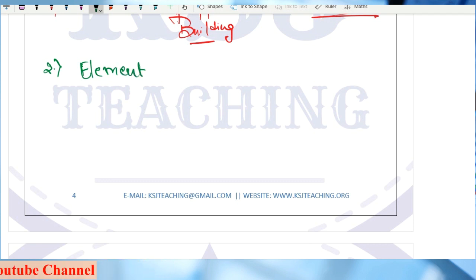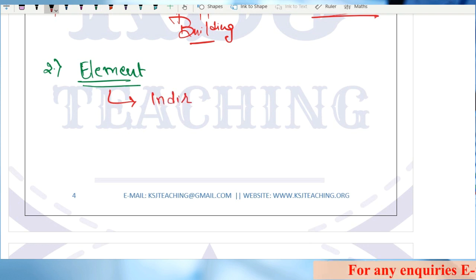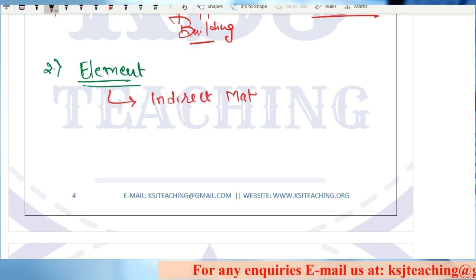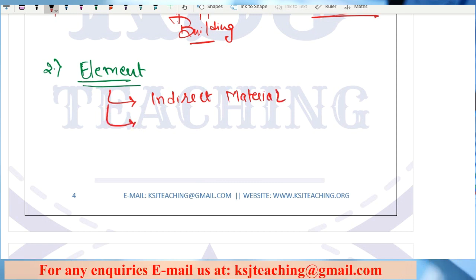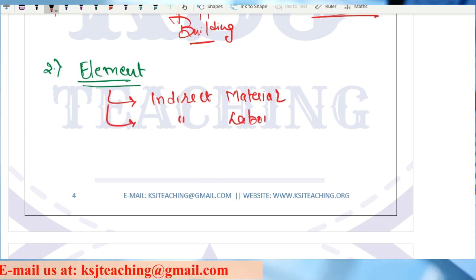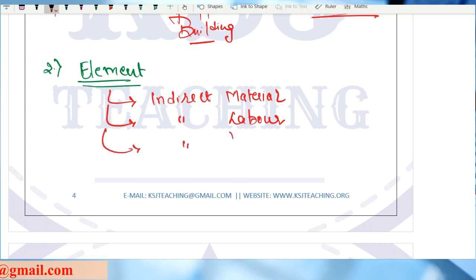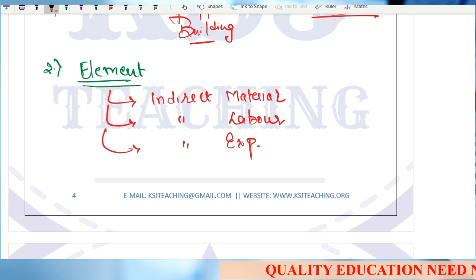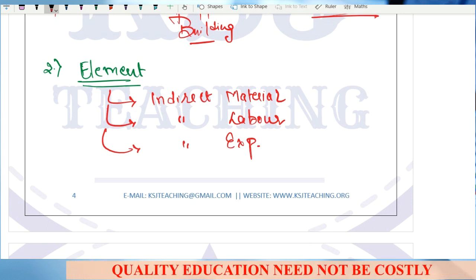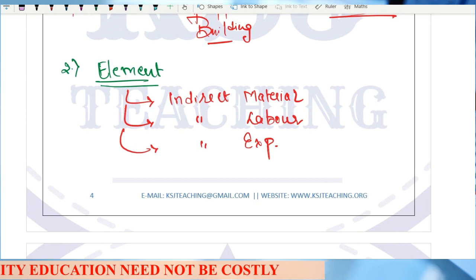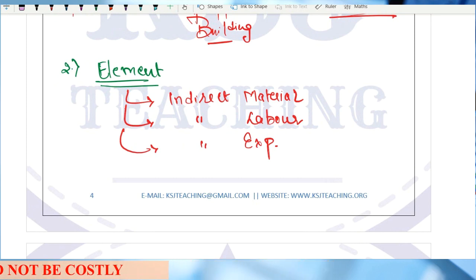Sir, what is element? Element means material, labor and other expenses. So indirect material, indirect labor and indirect expenses, right? Sir, what is the example of indirect material? Say you are having a machinery in which you are making the product, right? That machinery runs on fuel. Fuel is what? A material, isn't it?